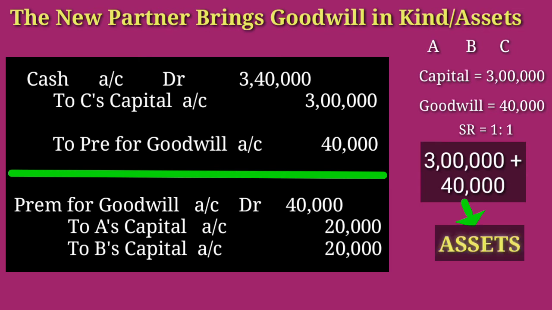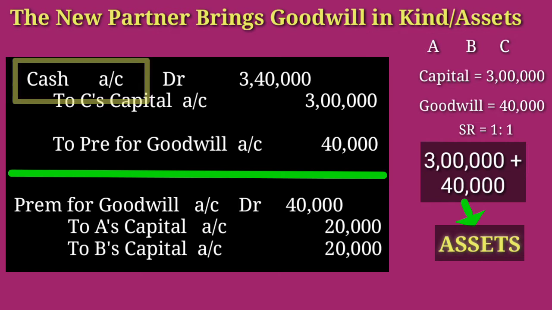We are getting some assets, sometimes furniture, fixtures, machinery, stock or something like that. We know that if any asset is coming or increasing, we have to debit that asset. If it is cash, furniture, machinery, plant, anything, we have to debit that asset.